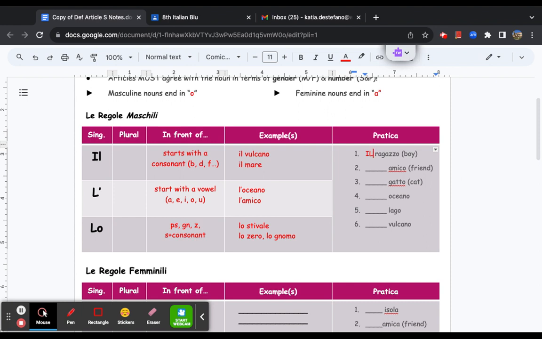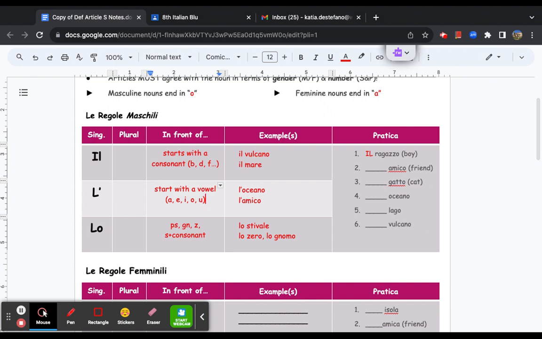One, this is one of the trickiest things that we're going to learn nella classe di italiano ever, right? So la prima cosa, if you remember back to l'anno scolastico, the beginning of the year, the first thing I said would be super difficile were the vowel sounds. La seconda cosa, the second thing that's going to be super difficult, are these articles, the il, lo, and la, okay? Because we only have one way to say the in Italiano.